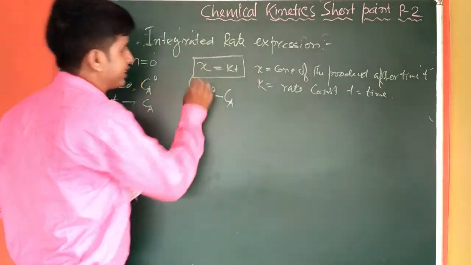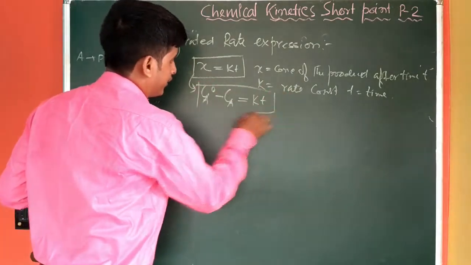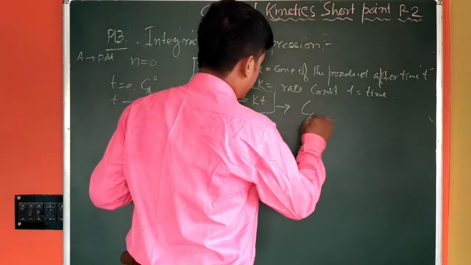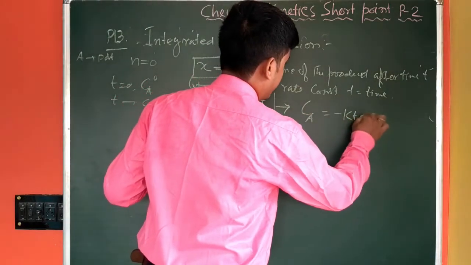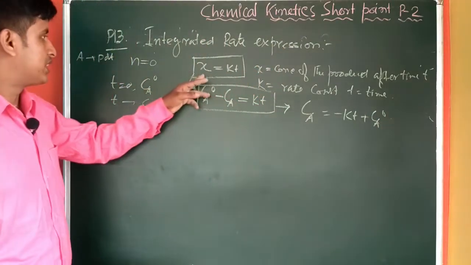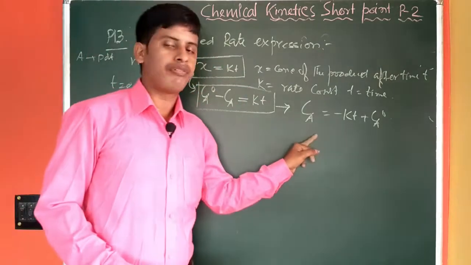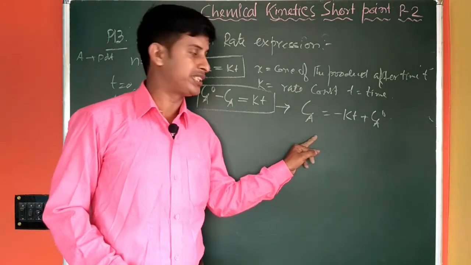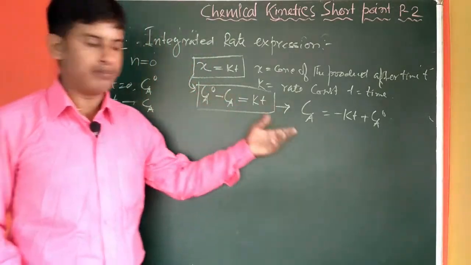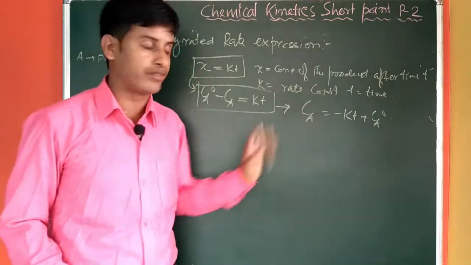This is the rate expression in terms of product concentration, and this will be the rate expression in terms of reactant concentration. Correct? So we can rearrange it also like this: Ca is minus Kt plus Ca0. So this is the rate expression in terms of product concentration, and this will be the final rate expression in terms of reactant concentration. Again I repeat, Ca represents the concentration of reactant after time t, and Ca0 represents the concentration of the reactant initially, that means t equal to 0.